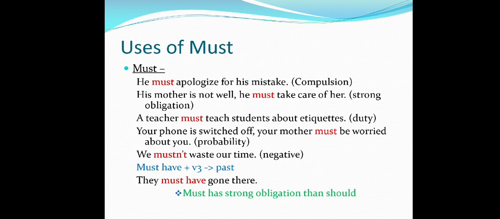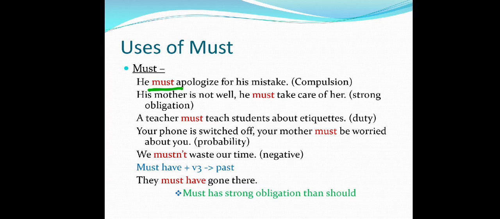Use of must. In the use of must, we can say: He must apologize for his mistake. Here I am putting more emphasis on compulsion. It's my compulsion that he must apologize. For his mistake, whatever his deed, he has to apologize for that. So he must is my compulsion.